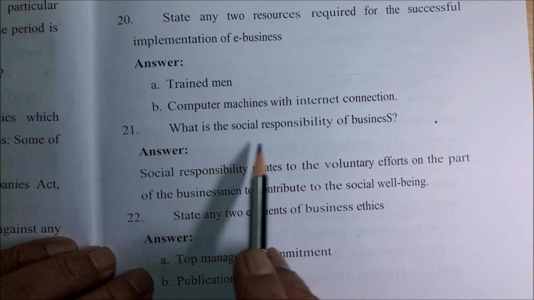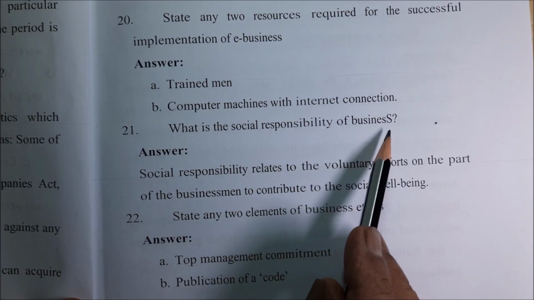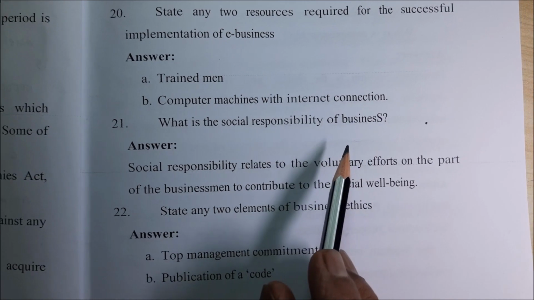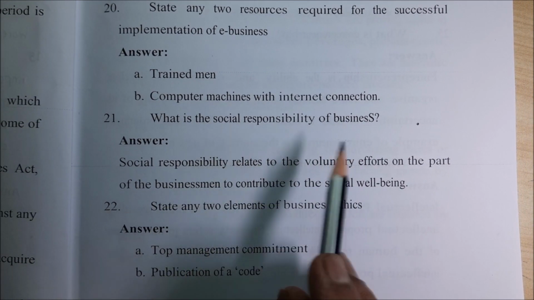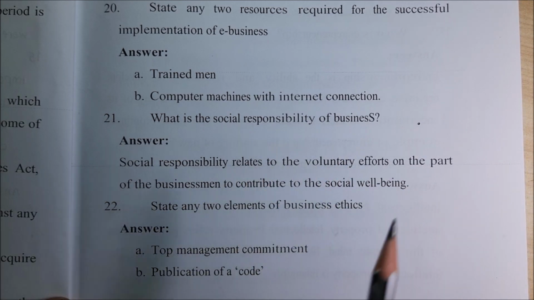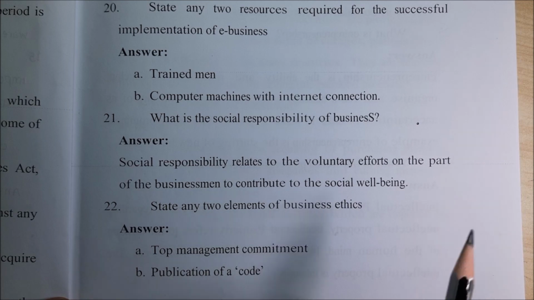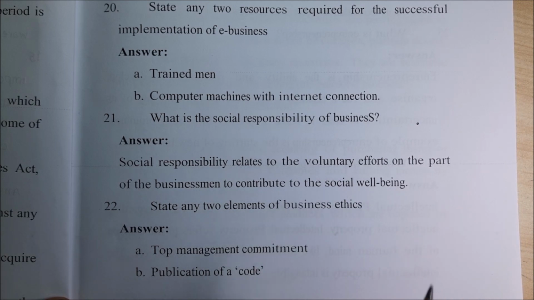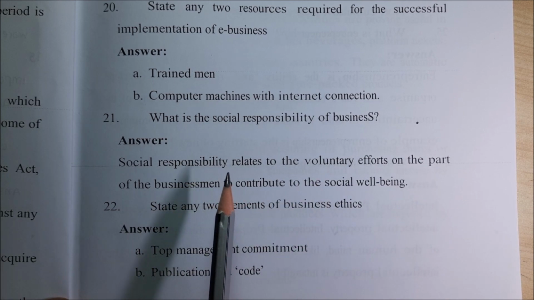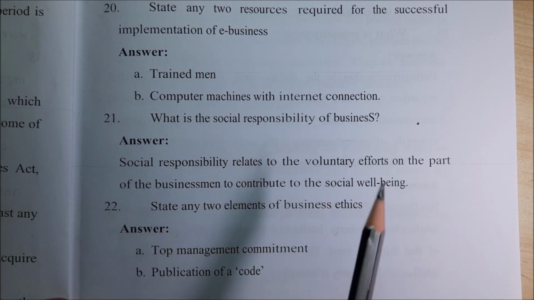Then, what is the social responsibility of business? This is very, very important. It is called CSR, which is company's social responsibility. Every company does some social responsibility. As per the Act, minimum 2% of their net profit should be spent towards CSR, that is company's social responsibility.